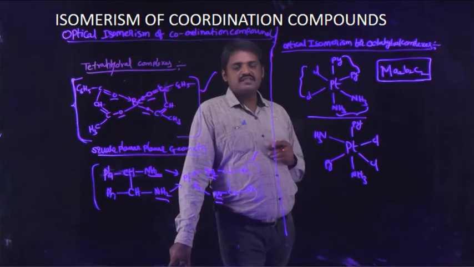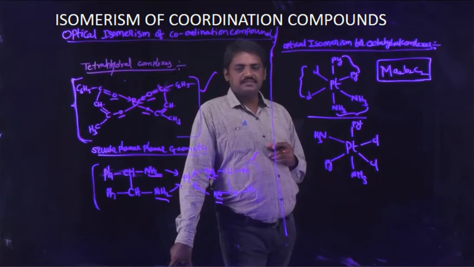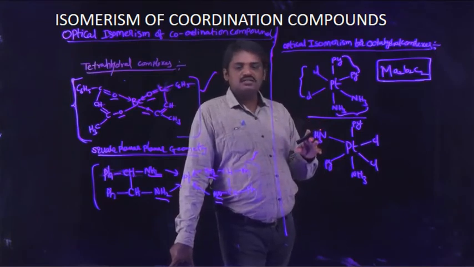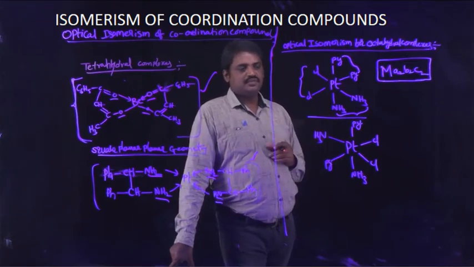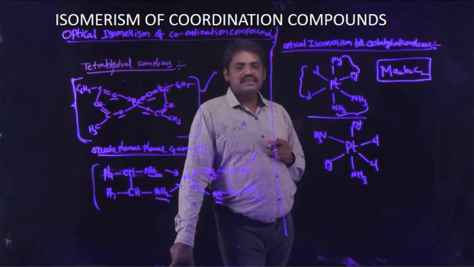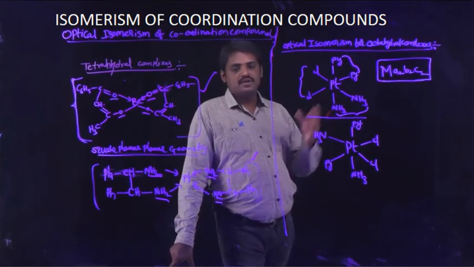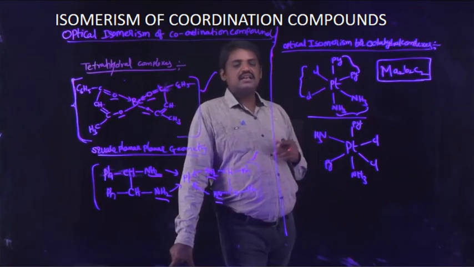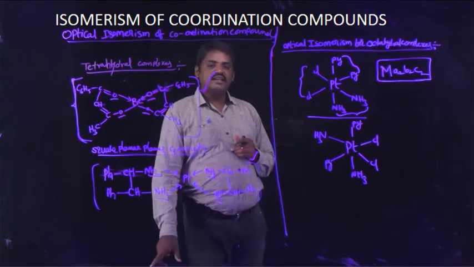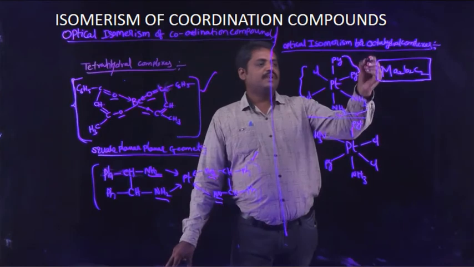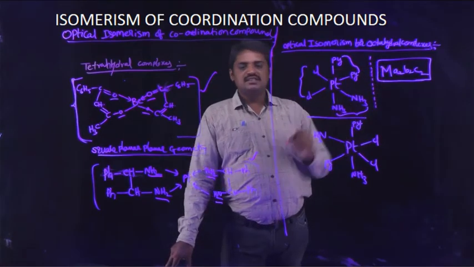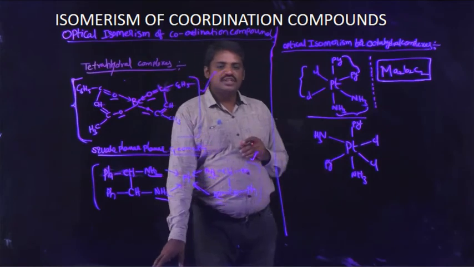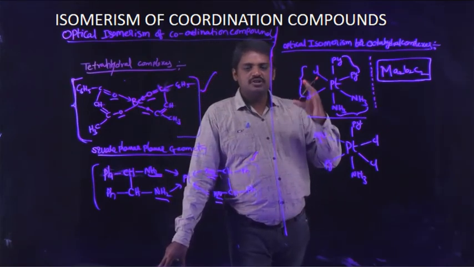Those forms are known as diastereomers. The first form exhibits an enantiomeric form, so it exhibits enantiomeric nature, where the mirror images are equal to each other when rotated by 180 degrees. When this complex is rotated by 180 degrees, the mirror images are equal to each other. Those forms are known as enantiomeric forms.